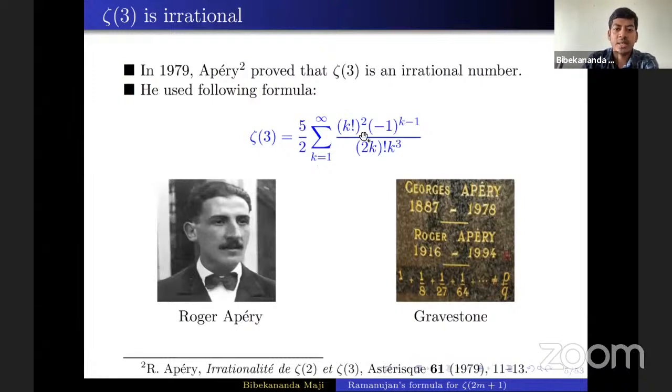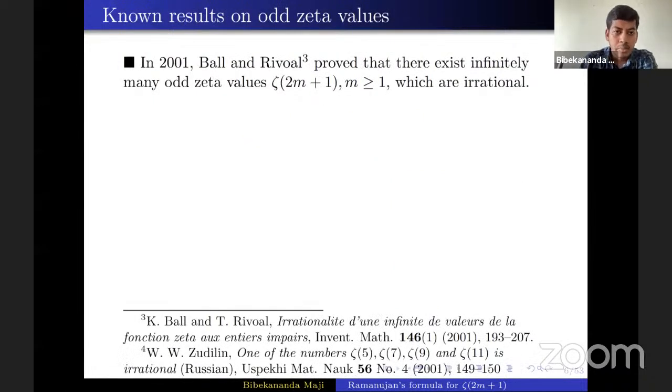But then after that, people tried to extend a similar proof for zeta 5, but it is quite challenging. Still, we are not able to prove that zeta 5 is irrational. Okay. So then Rivoal, first Rivoal wrote a paper, then Ball and Rivoal together wrote a paper and proved that there exist infinitely many odd zeta values which are irrational.